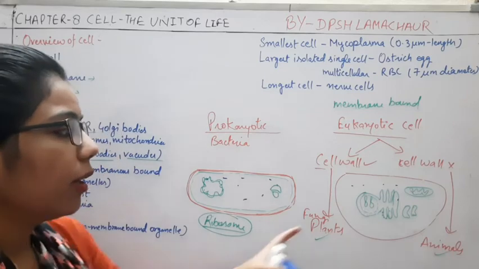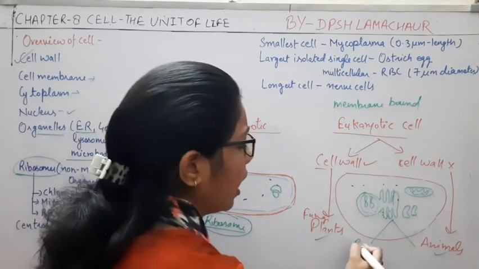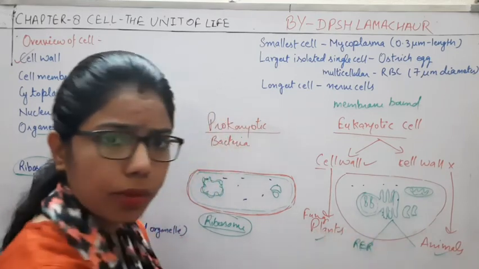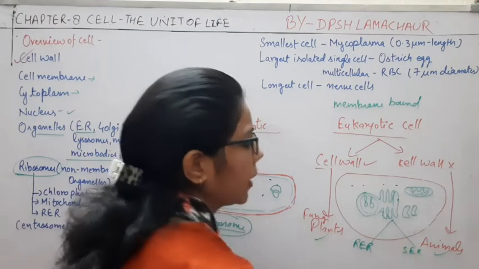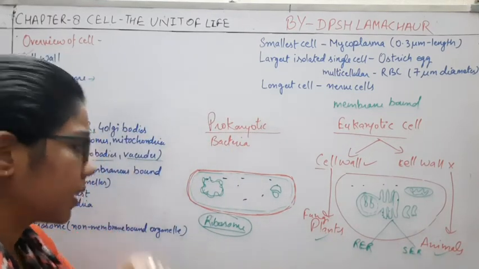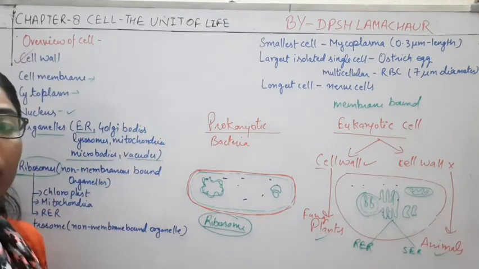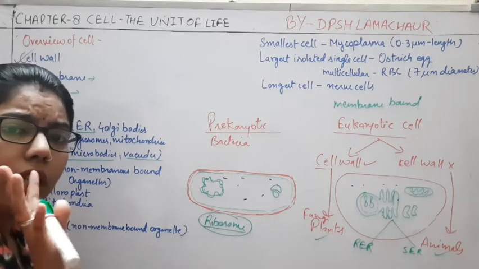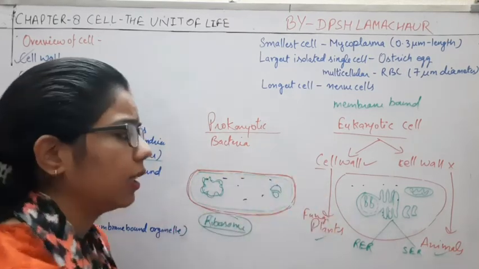And due to that, endoplasmic reticulum can be of two types. What are they? RER, rough endoplasmic reticulum, in which ribosomes are present, and smooth endoplasmic reticulum, in which ribosomes are absent. Okay, we will discuss all these things in detail one by one when we are talking about the organelles. Here we are talking about the general thing which is present in the prokaryotic as well as in the eukaryotic.